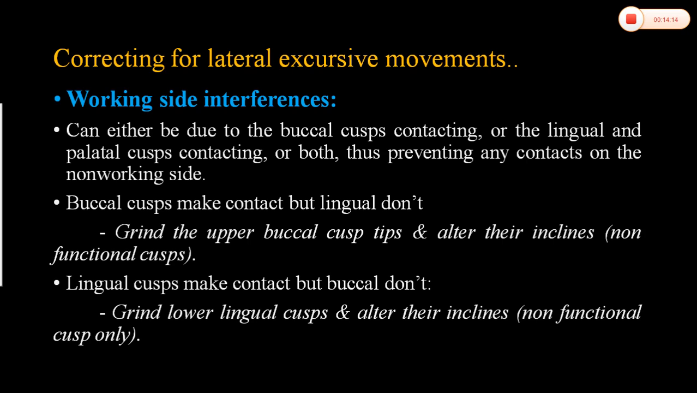Correcting for lateral excursive movements. Working side interference. It can be due to buccal cusp contacting, or the lingual and palatal cusp contacting, or both, thus preventing any contacts on the non-working side. So if there is a working side interference, the buccal cusp may contact, but lingual does not. So grind the upper buccal cusp tips and alter their inclines. See, if there are working side contacts, the upper buccal cusp, which is a non-functional cusp, has to be altered.